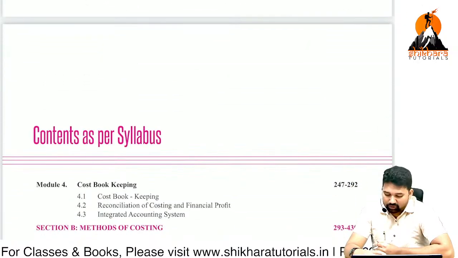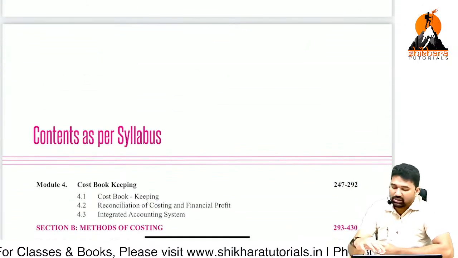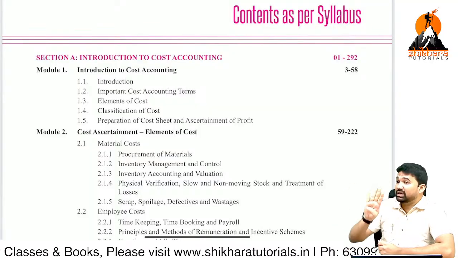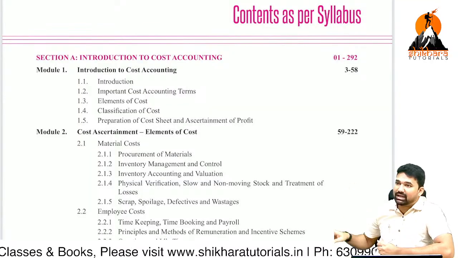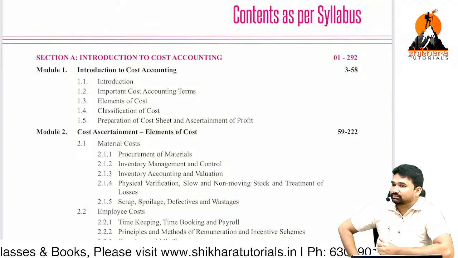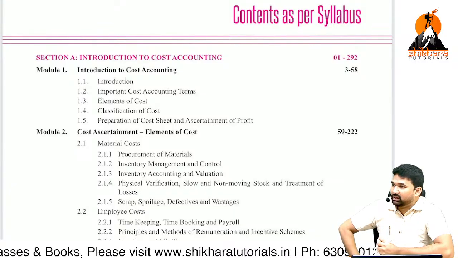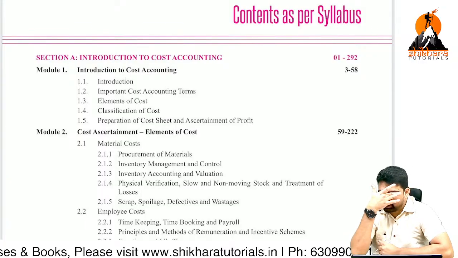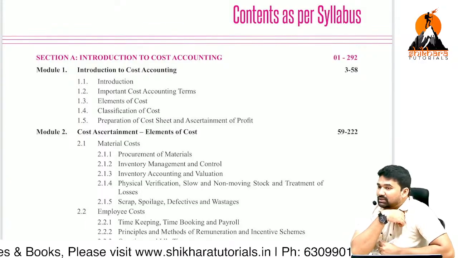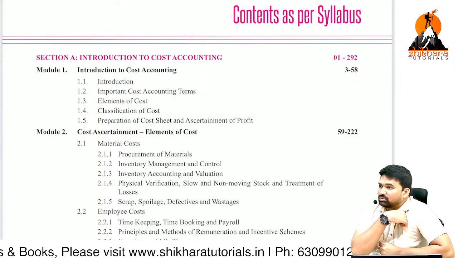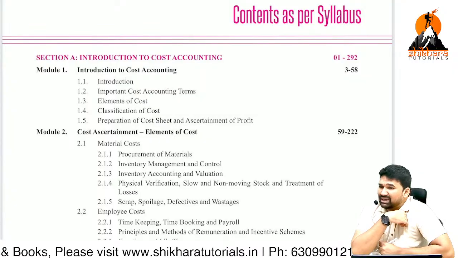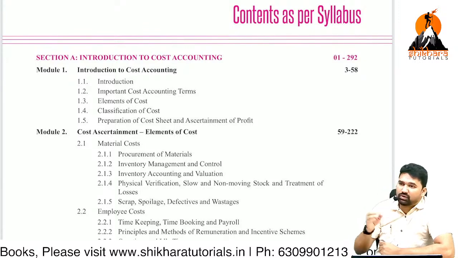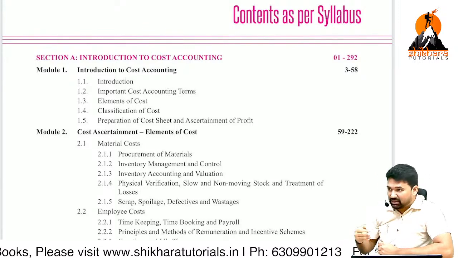So next one, module 4, cost bookkeeping. These 4 modules comprise section A, which contains 40 marks from your entire 100 marks paper. Okay. And let me give clarity with respect to these weightages. There is no constitutional rule from ICMA point of view that the examiner must follow 40 marks, 30 marks, 30 marks.